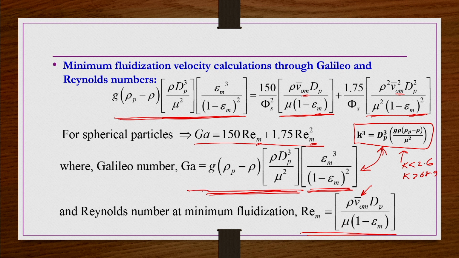So, we cannot say that below a given Reynolds number the flow is laminar. Some people say REP less than 1 is going to be laminar flow for a packed bed, but even some researchers argue that up to REP 5 to 10 also the bed remains in laminar flow conditions. So, those kinds of ambiguities are there. That is the reason we cannot have corresponding limit numbers for the Galileo number for these conditions, though by mathematical appearance K and G appear similar. Okay. So, now we take problems.